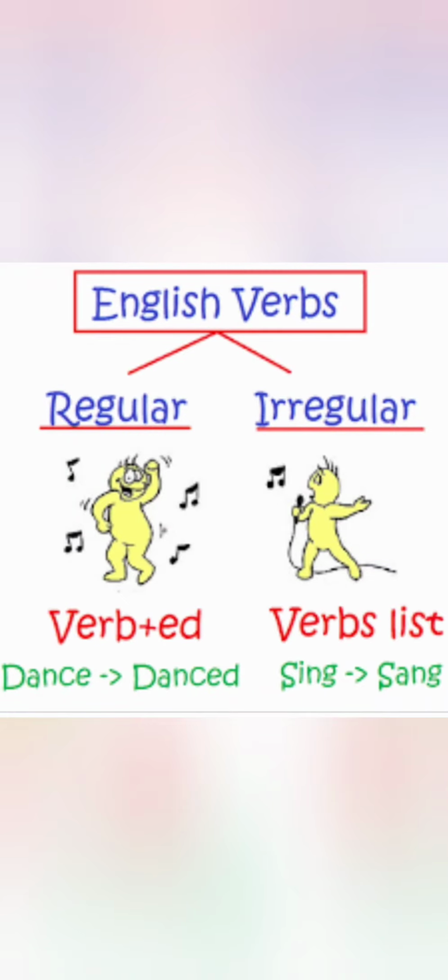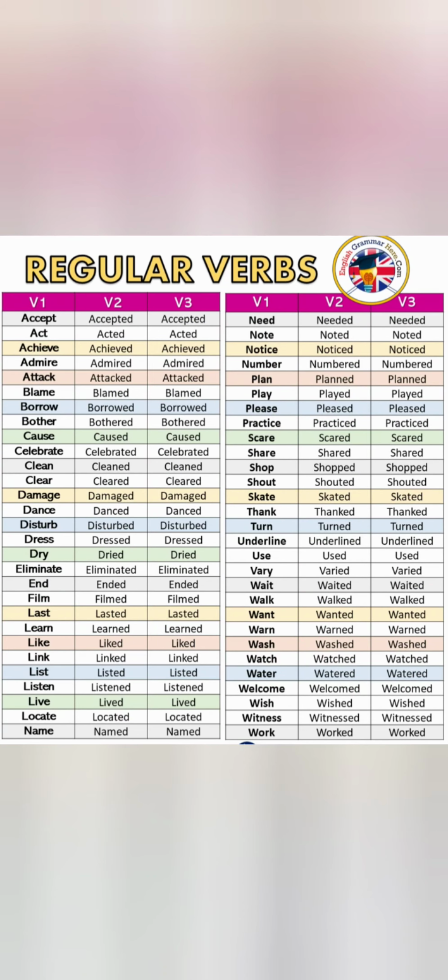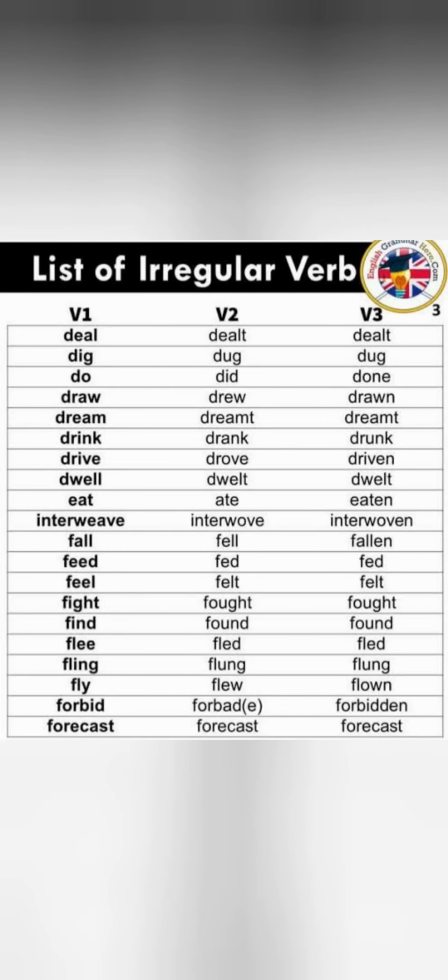Regular verbs means we need to add ed to the base form verb. For example, dance plus ed, that is danced. And if you see the irregular verbs, the entire word will be different. For example, sing, sang and sung. I'll give you a list of regular verbs as well as irregular verbs. You just stop the video and go through the words.